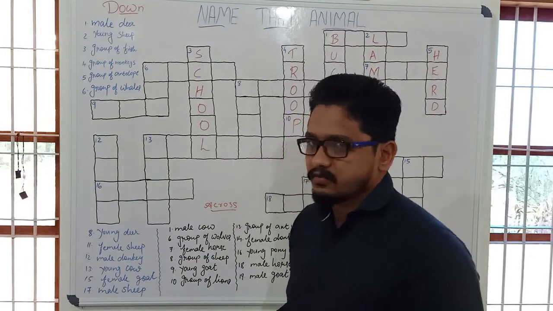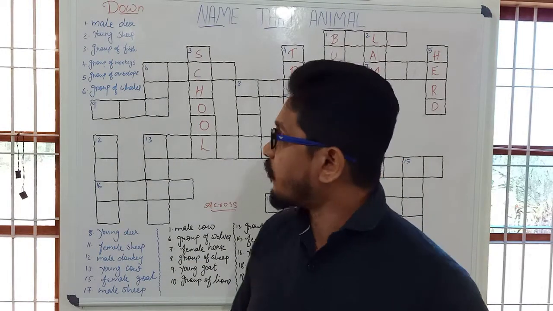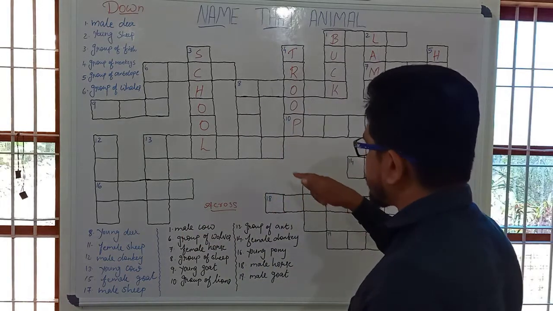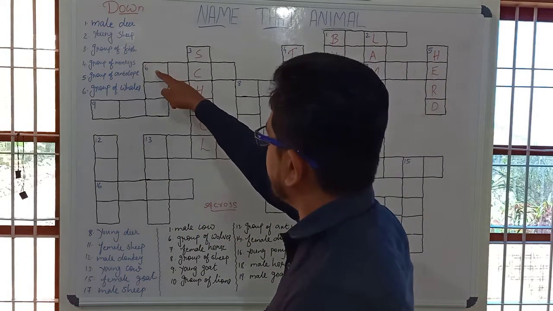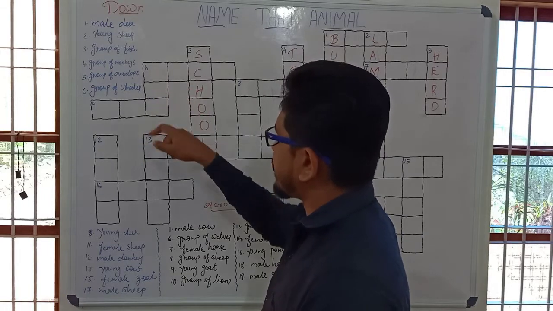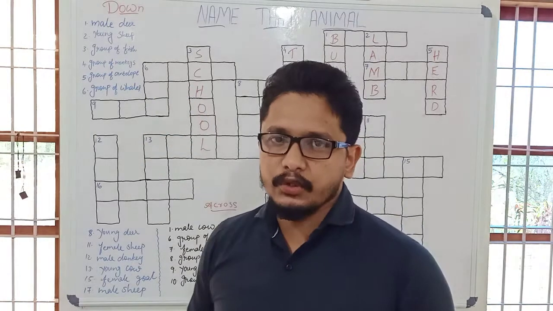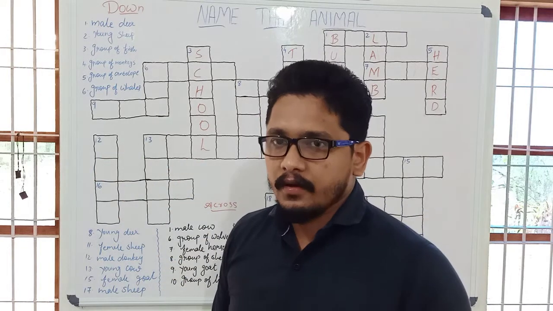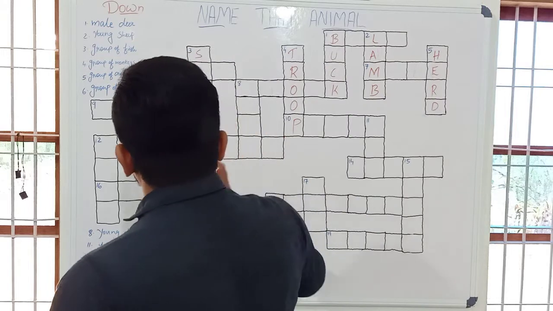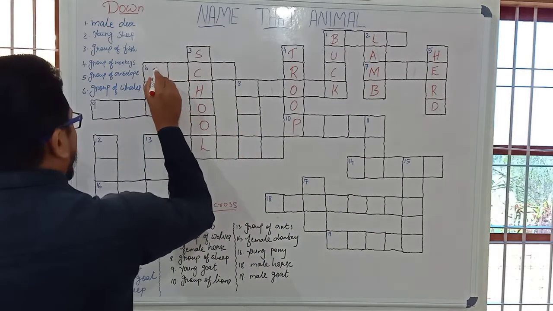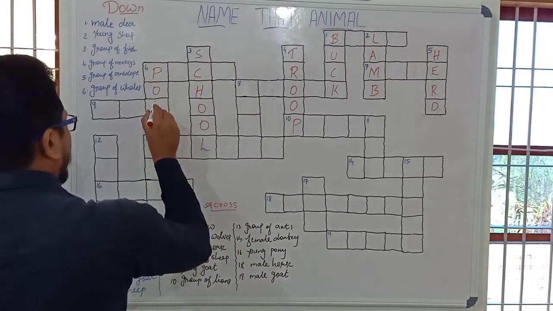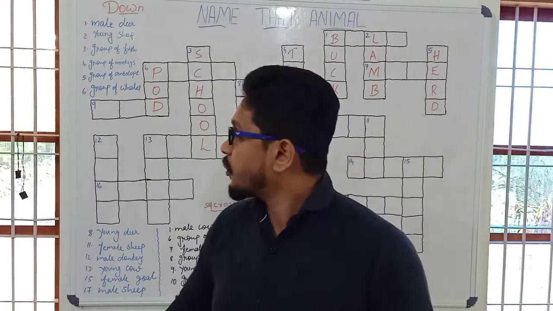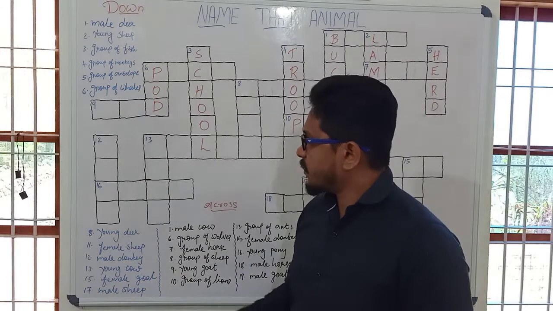Group of whales. What is the word used for a group of whales? It's the sixth one down. Where is the sixth one? Yes, it's here. It carries three letters. What is the word used for a group of whales? It's pod. P-O-D. Pod is the word used for a group of whales.